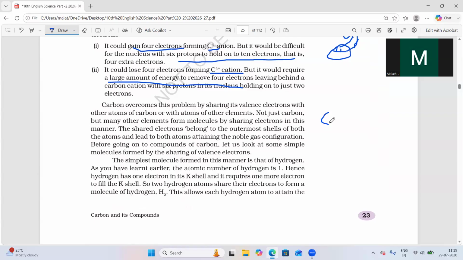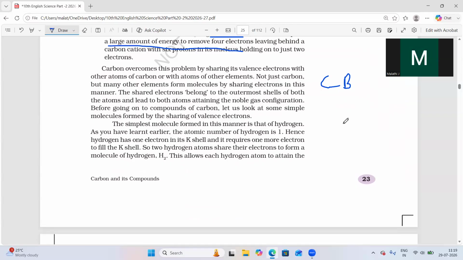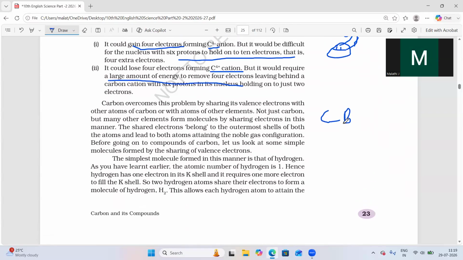That bond we'll call the covalent bond. So here what will happen? One more thing, it is hydrogen. Carbon has self-linking capacity. That self-linking capacity we'll call catenation. So how it will happen, we will see. Now we understood what is tetravalency, what is a covalent bond.